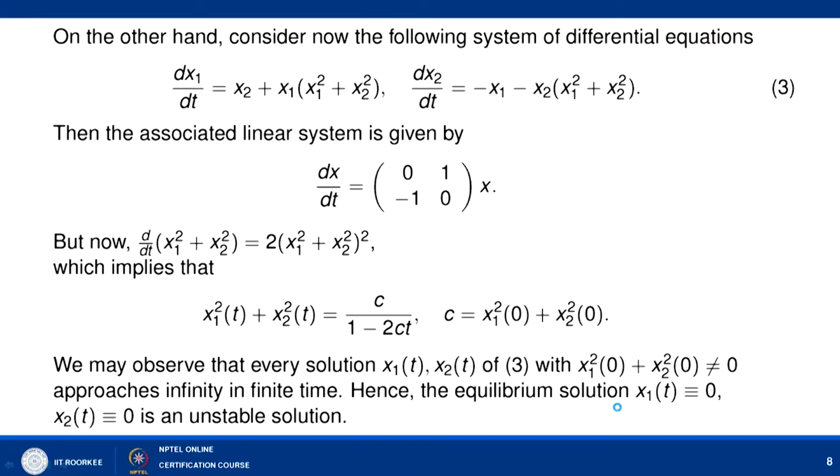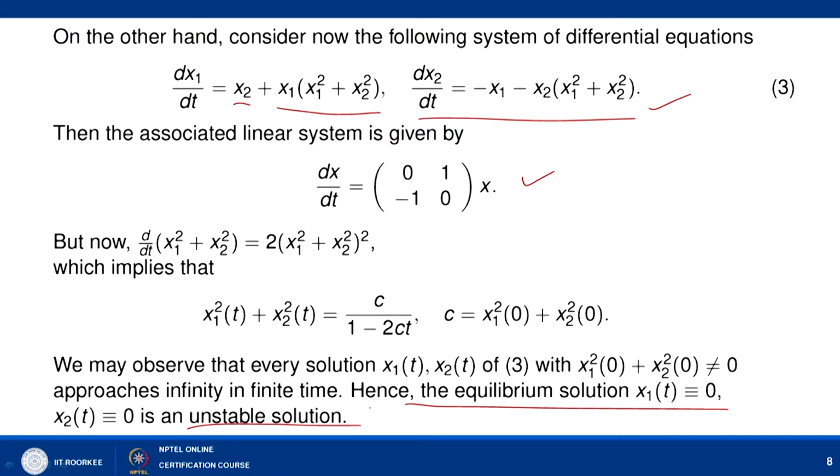But if we perturb our system of differential equations like this, dx1 by dt equal to x2 plus x1 into (x1 square plus x2 square) and dx2 by dt equal to minus x1 plus x2 into (x1 square plus x2 square), then the associated linear system is the same and the eigenvalues of A have 0 real part. In the previous example the 0 solution was asymptotically stable, but in this case the equilibrium solution x1(t) equal to 0 and x2(t) equal to 0 is an unstable solution.